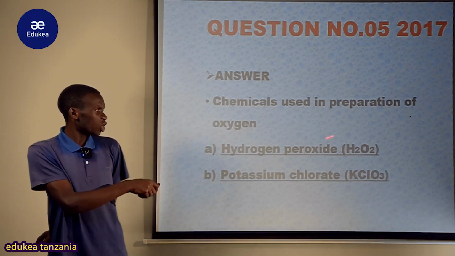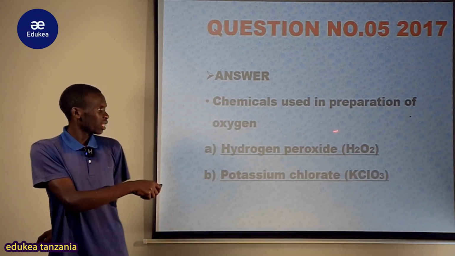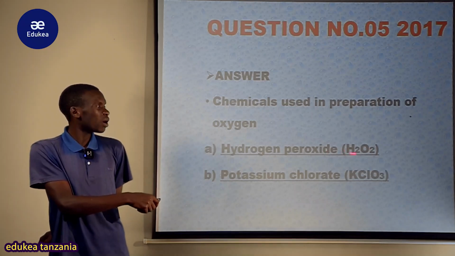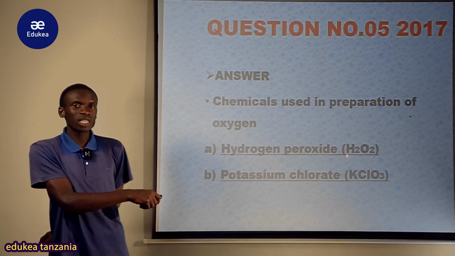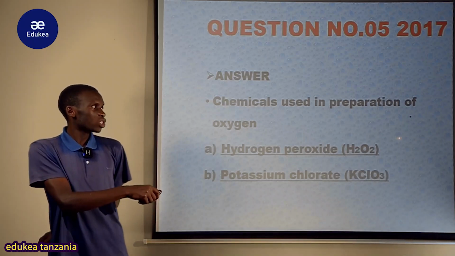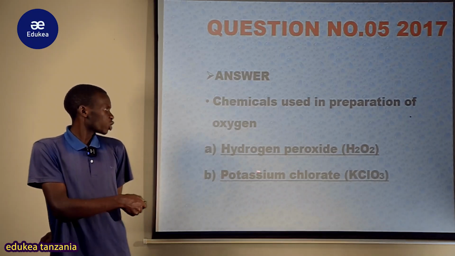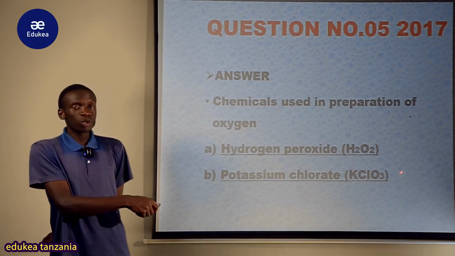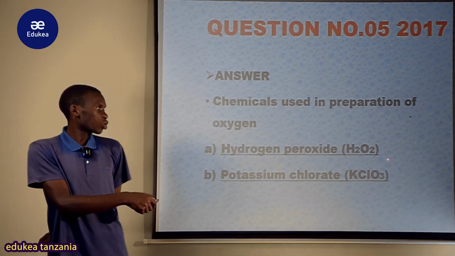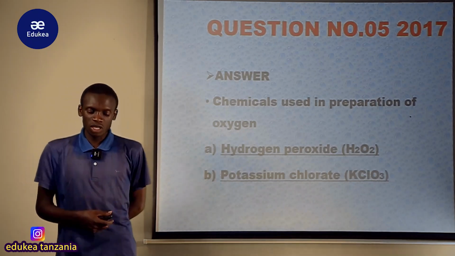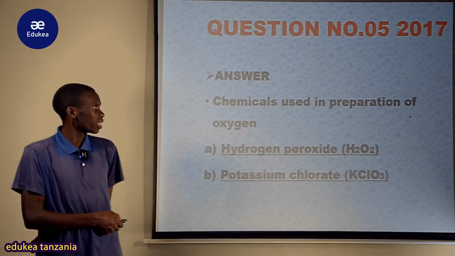So the decomposition of hydrogen peroxide, with manganese 4 oxide as catalyst, decomposes to produce oxygen gas and water. Also potassium chlorate, when decomposed, can produce what? Produces oxygen gas. So these are 2 chemicals that are used in preparation of oxygen gas.